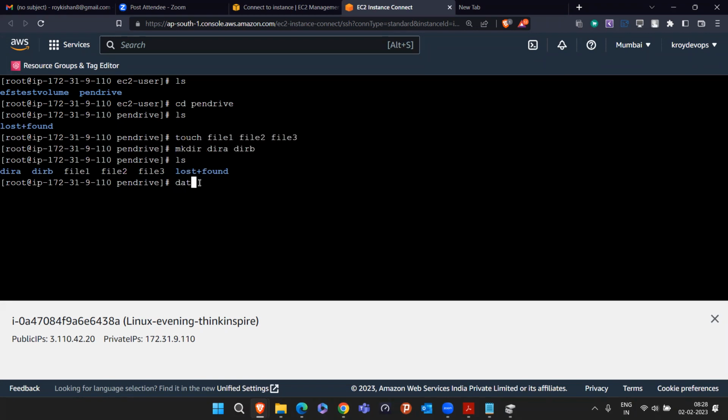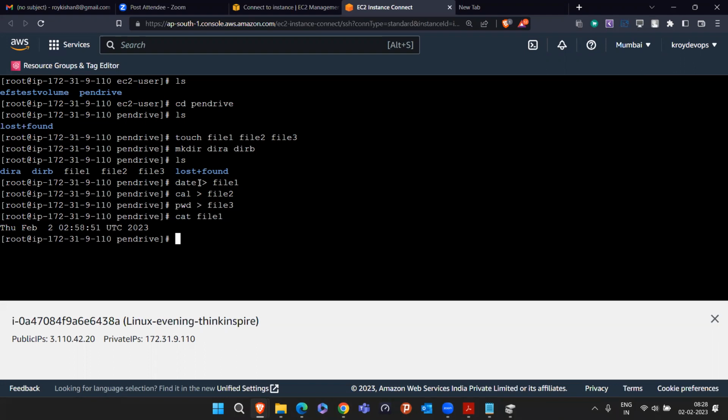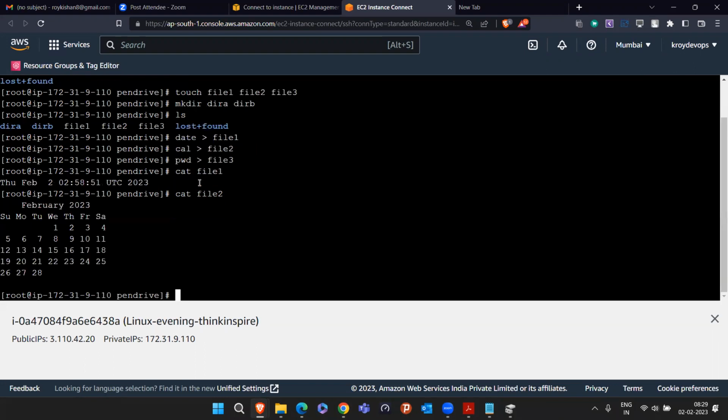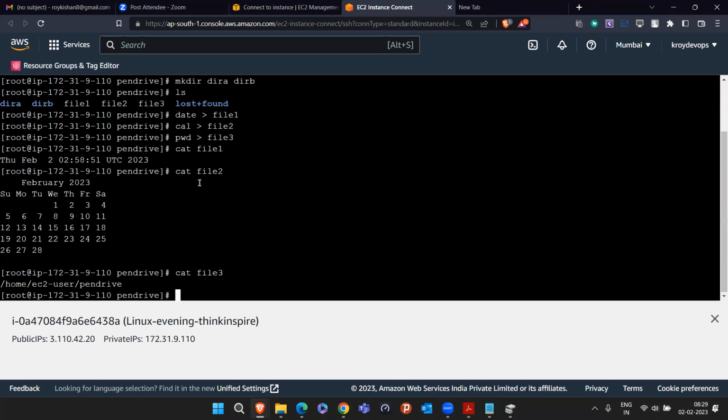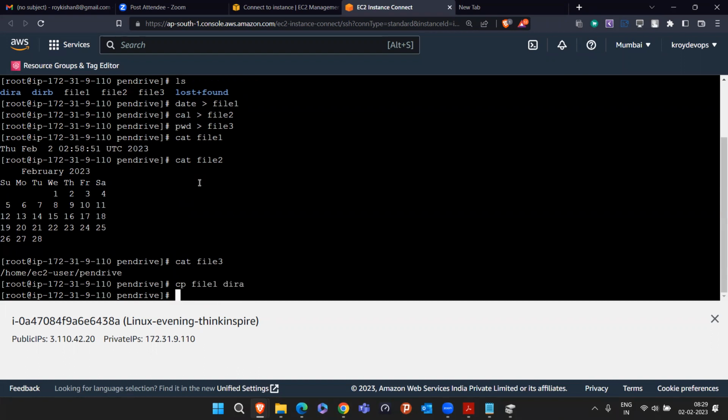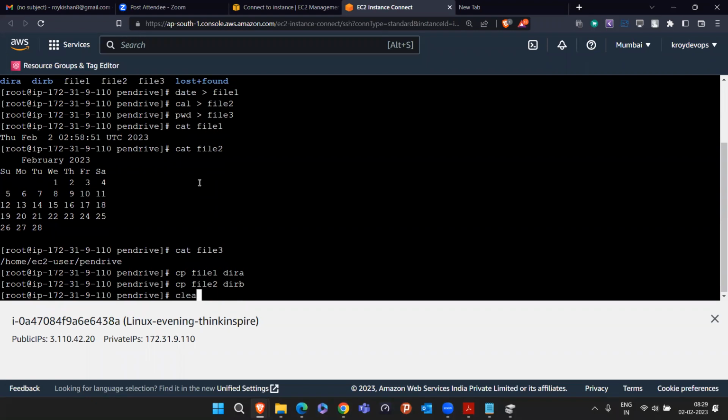Let's store data. I'm storing the date command output in file1. I'm storing the calendar output in file2. Similarly, I'm storing the pwd command output in file3. If you try to read file1, you'll be able to see the date output. If you read file2, the calendar, and file3, the pwd output. Similarly, let's copy file1 to directory A. Similarly, copy file2 to directory B. This also we did. So up to here, we have done all these things.